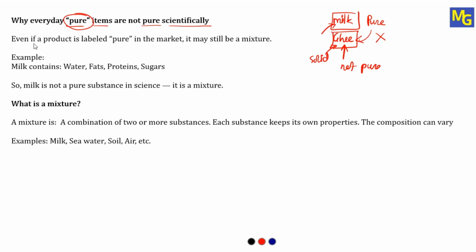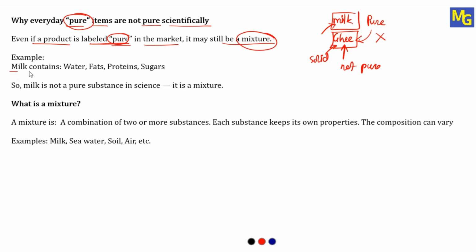See here, even if a product is labeled pure, just now I told you, example milk, on the milk packet it will be written it is pure, nothing is mixed in the milk, milk powder or some other chemicals, nothing is mixed, they will say. So they'll write pure on the packet. So even if a product is labeled pure in the market, it may still be a mixture. Why is it a mixture? Why is it not pure?